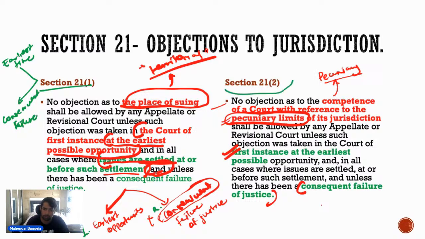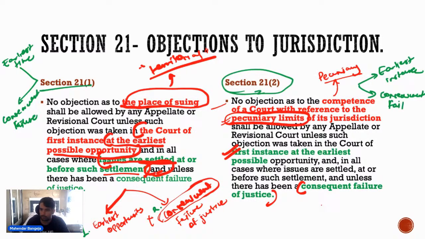And same goes in 21(2) when it is a pecuniary jurisdiction, objection as to pecuniary jurisdiction. It will be allowed only when it is raised at the earliest instance, and secondly, when there is a consequent failure of justice. Only in these two cases it will be allowed, otherwise it will not.